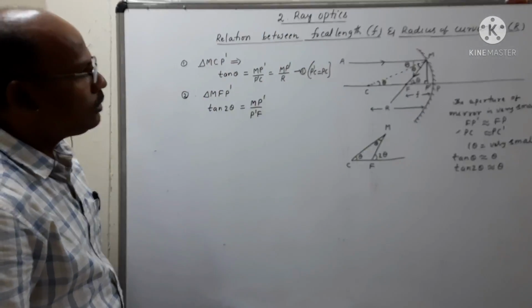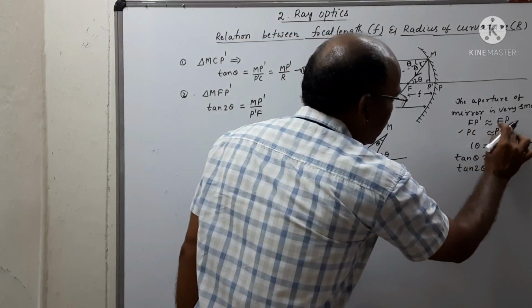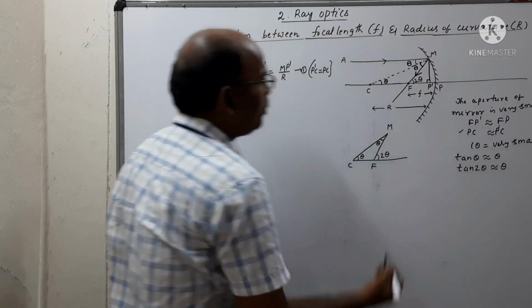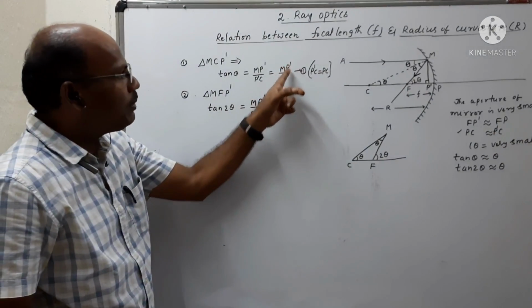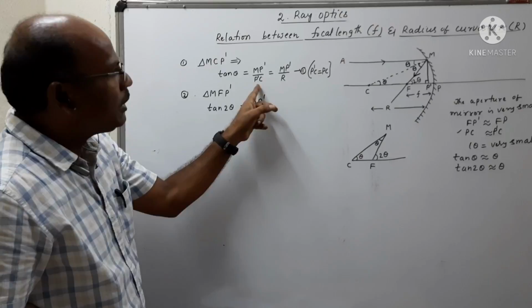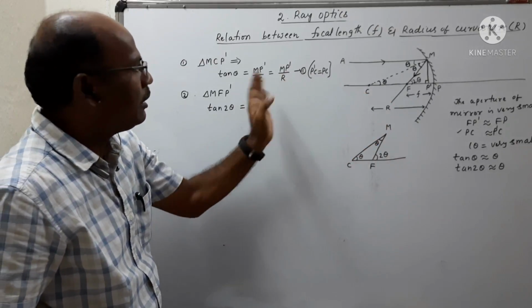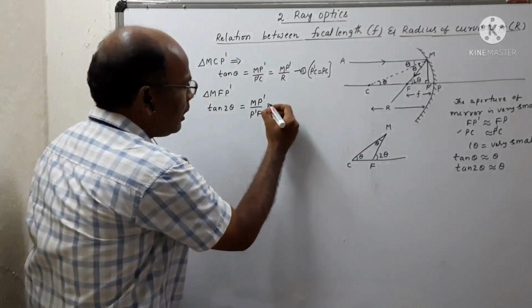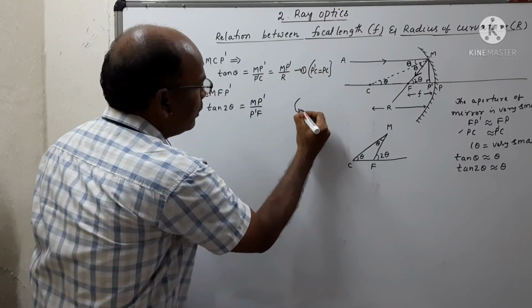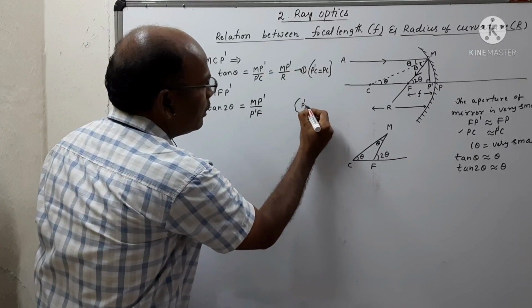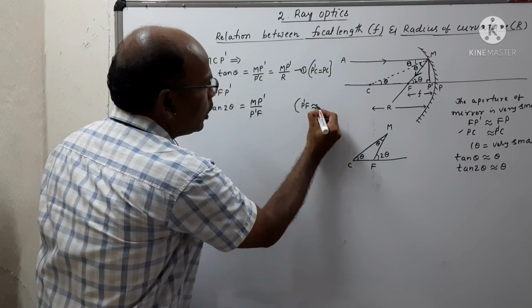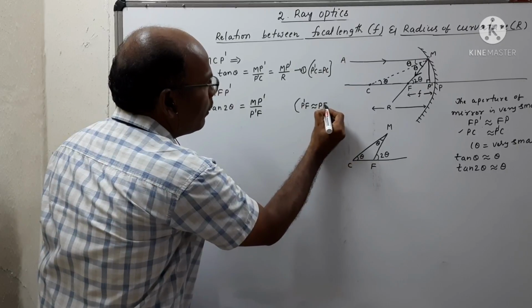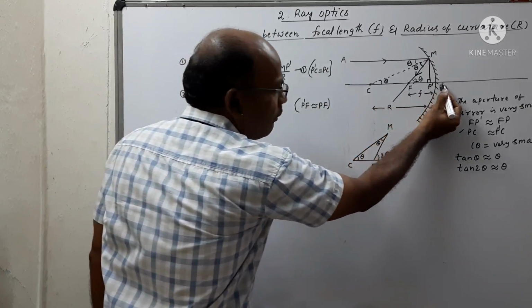So MP dash by P dash C, where PC is nothing but the radius. Here also we can apply the same condition that P dash F is nearly equal to PF. What is PF?